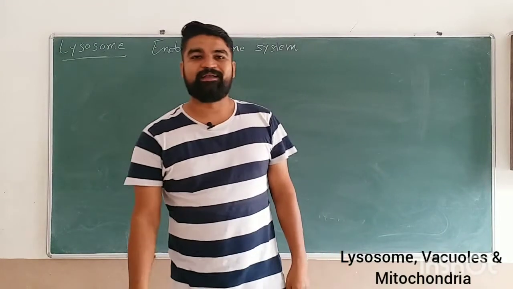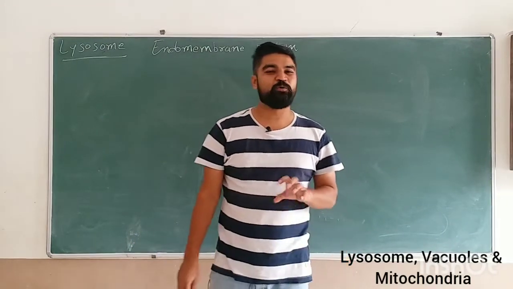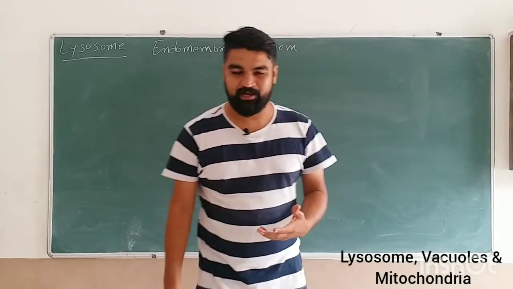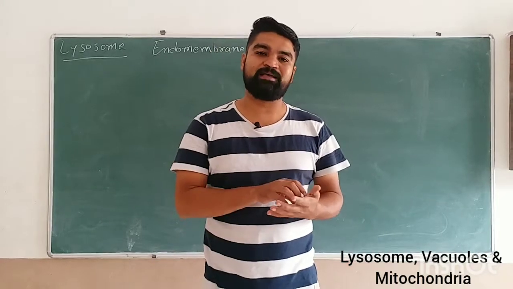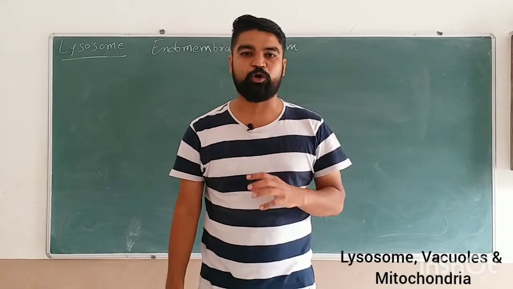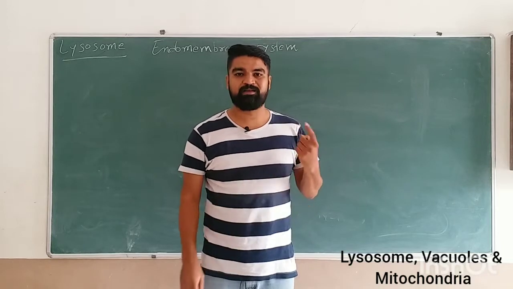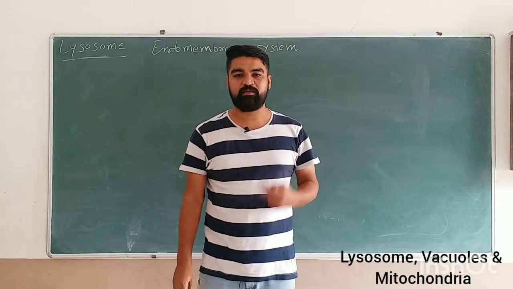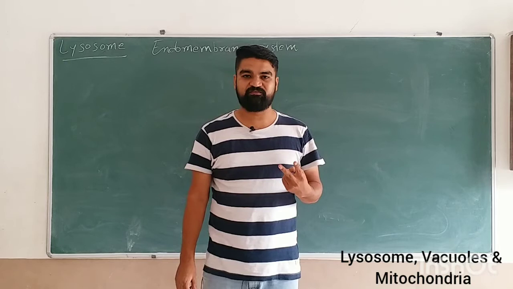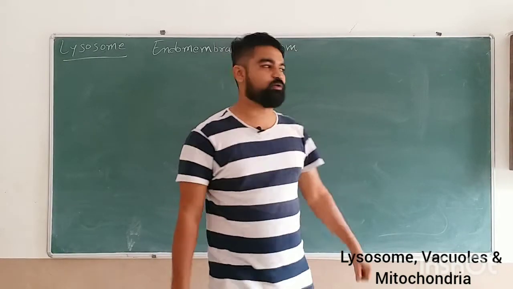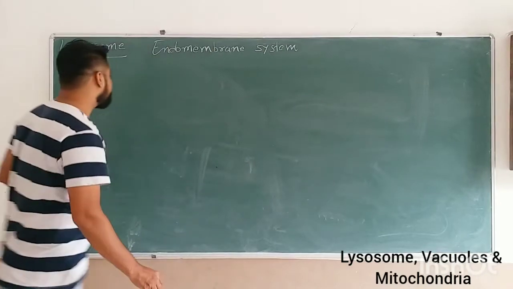Hello students, in the last lecture we started the endomembrane system, in which there were 4 different organelles involved. Why they are called the endomembrane system is already clear, because their functions are involved with each other. They were endoplasmic reticulum, Golgi body, and 2 of them were left, that is lysosome and vacuoles. So today we are going to start with lysosome.